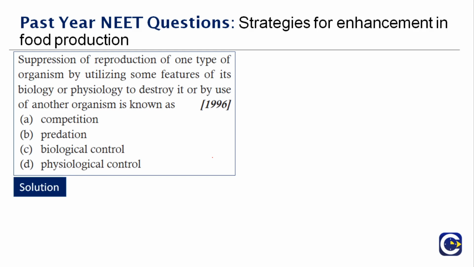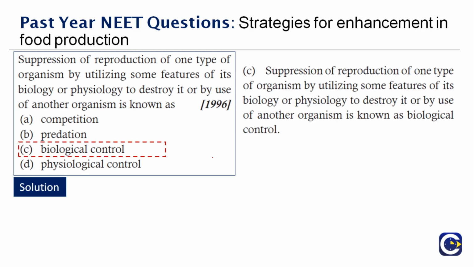You're suppressing the reproduction of one type of organism, either by utilizing some features, with biology or physiology. So what does it do actually? What is that called as? It is not competition. Competition is where one will be benefited, one will be affected. Predation is the same concept. Physiological control, no, we are controlling the reproduction aspects. Therefore, it is called as biological control. Therefore, the right answer is option C.